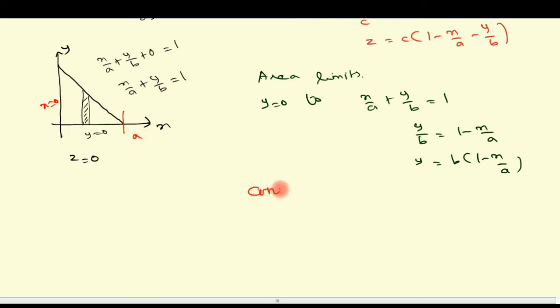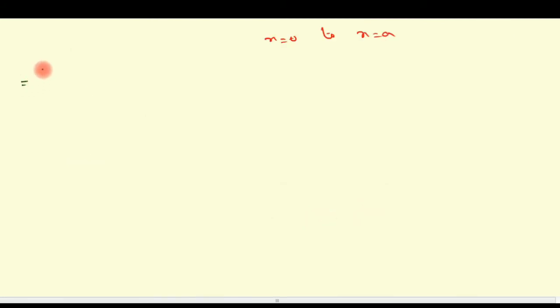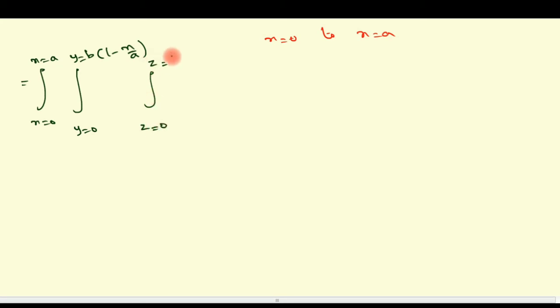So the constant limits are x equal to 0 to x equal to a, the area integral y equal to 0 to y equal to b into 1 minus x by a, and the volume integral z equal to 0 to z equal to c into 1 minus x by a minus y by b. The integrand is x y z, in the order dz, dy and dx.